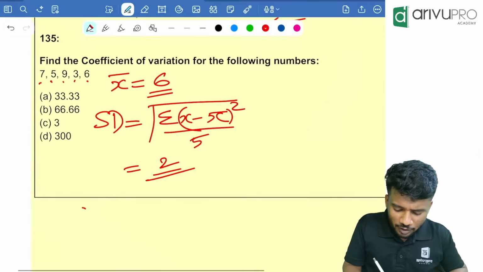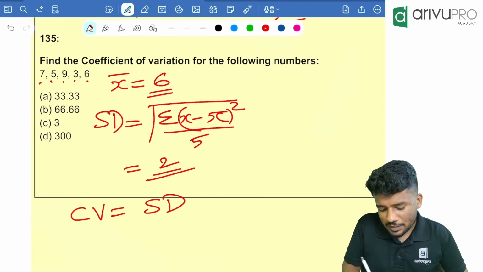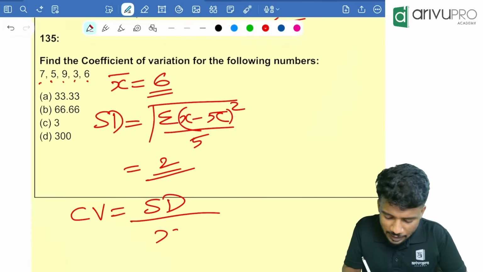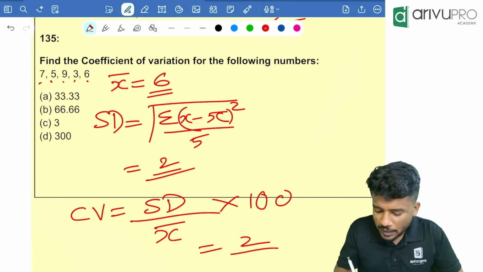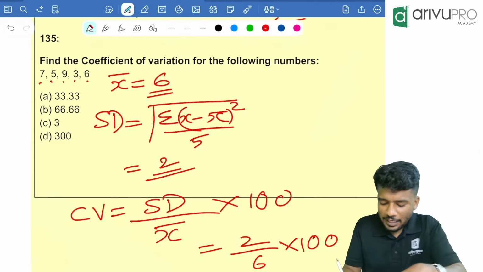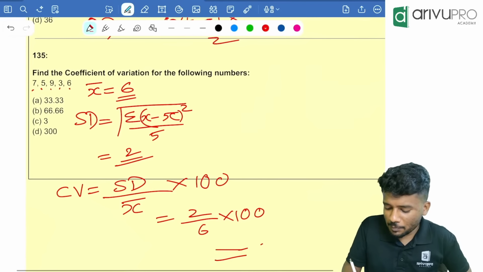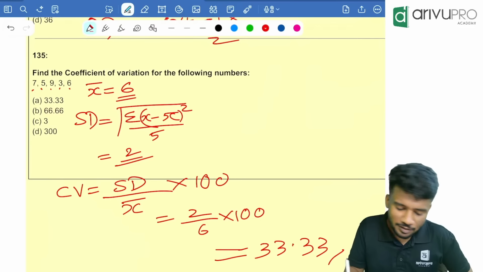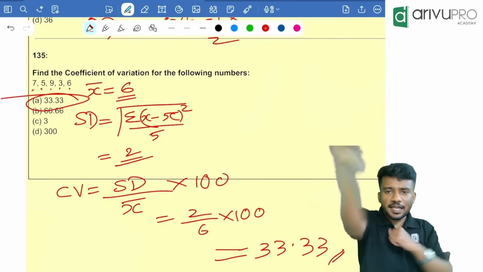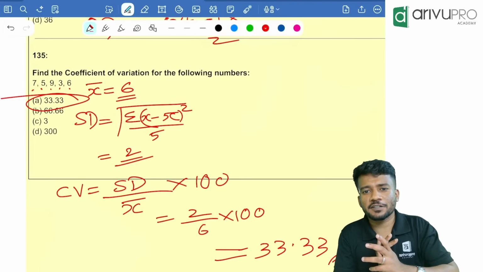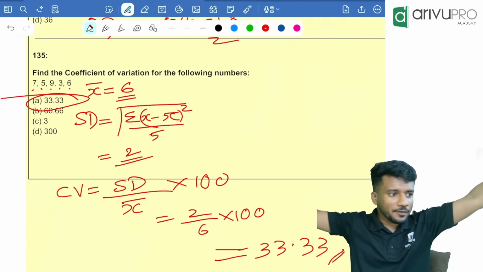Now we need to find coefficient of variation. That is nothing but standard deviation divided by x bar into 100, which is equal to 2 by 6 into 100. That is nothing but what? 33.33. Option A is your answer. People, with that we have completed chapter 14, all the PYQs.